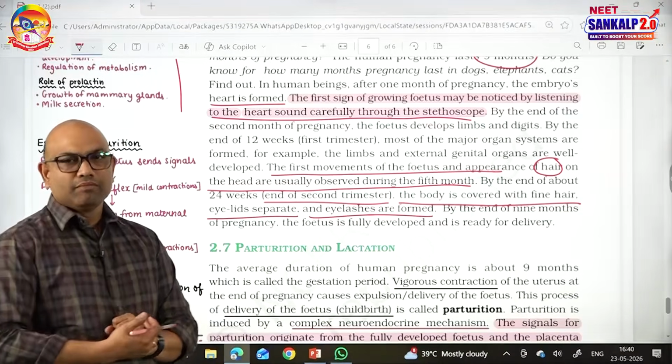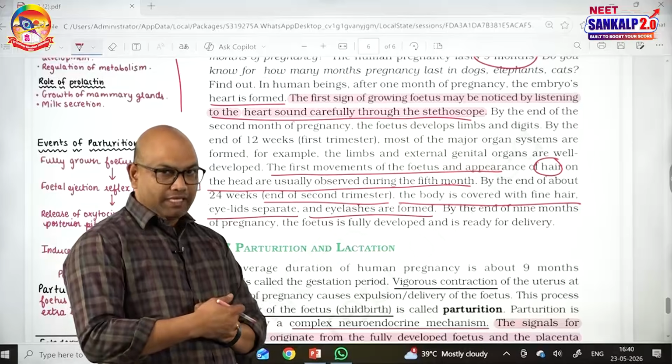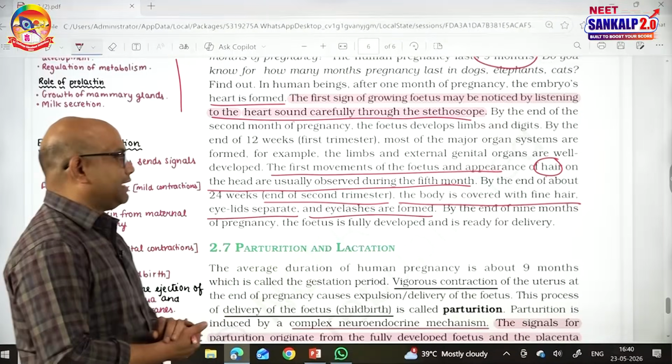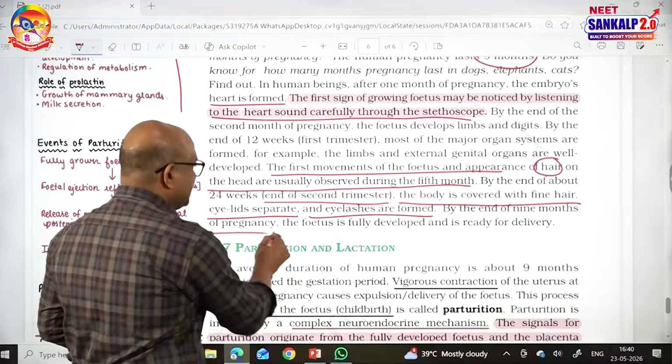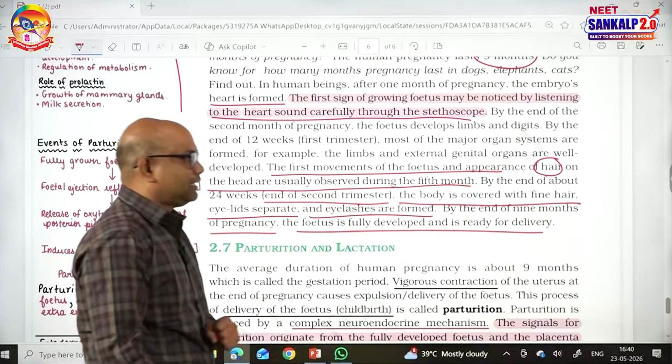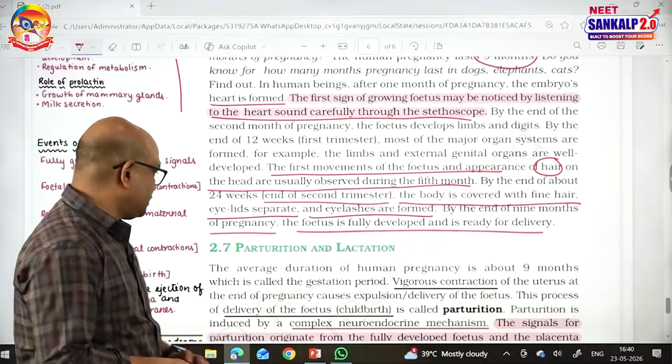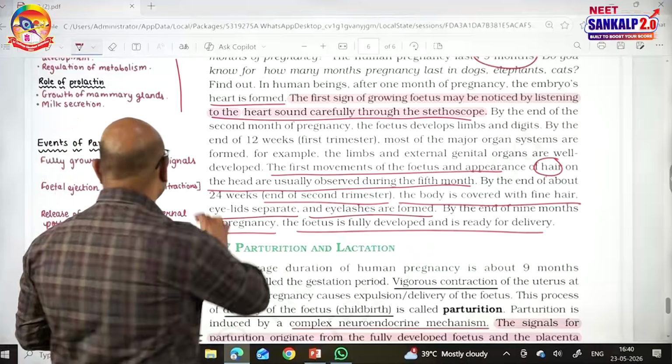By the end of the 6th month, eyelid separation, eyelashes formation and body is covered by fine hair. And by the end of the 9 months of pregnancy, the fetus is fully developed and is ready for delivery. That process is called parturition. Let me tell you the events related to the parturition.